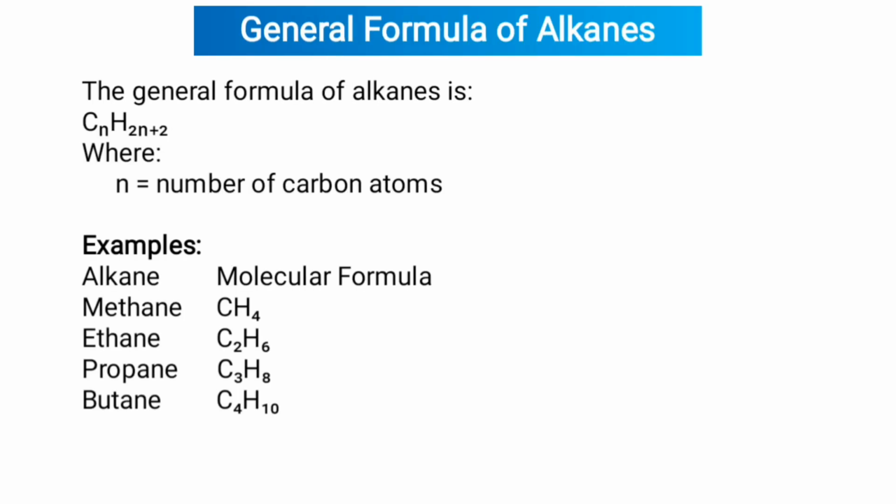Now, general formula of alkanes. The general formula of alkanes is CnH2n+2, where n is the number of carbon atoms. Examples, alkane molecular formula: methane CH4, ethane C2H6, propane C3H8, butane C4H10.